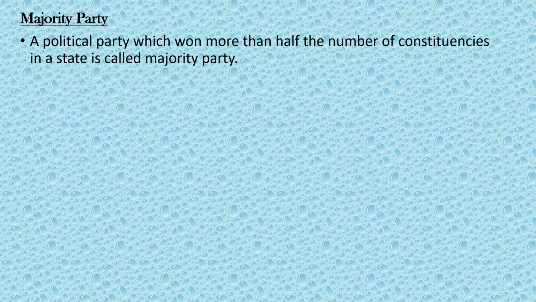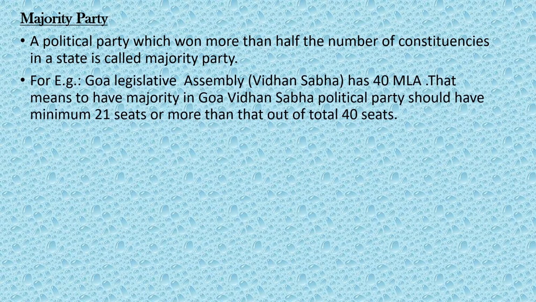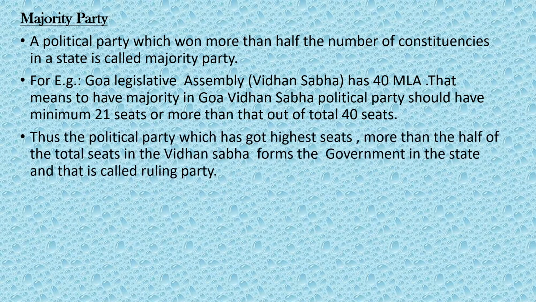That means to have a majority in Goa Vidhan Sabha, a political party should have a minimum of 21 seats or more out of 40 seats. Thus, the political party which got the highest seats, more than half of the total seats in the Vidhan Sabha, forms the government in a state, and that is called the ruling party.